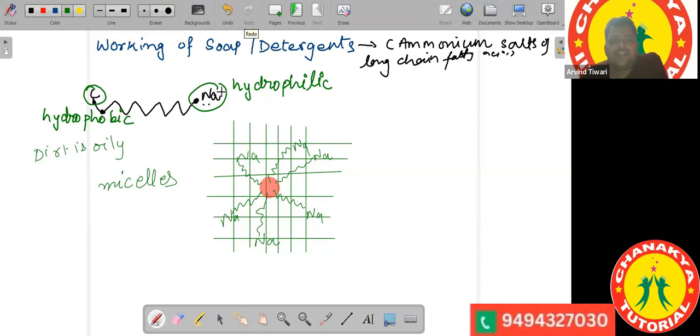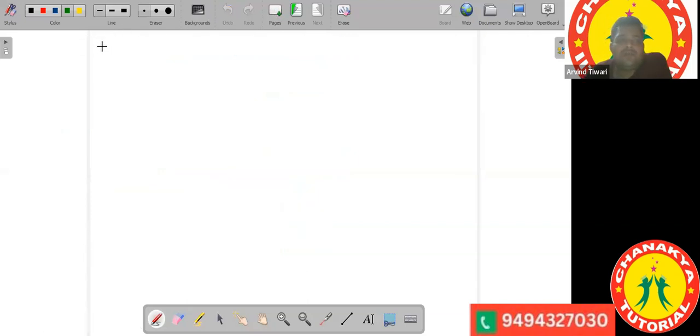Okay, no issues. I think we have done with the soaps and detergents. Now there is a small topic with the soap, that is formation of scum. And formation of scum happens when soaps are dissolved in hard water.